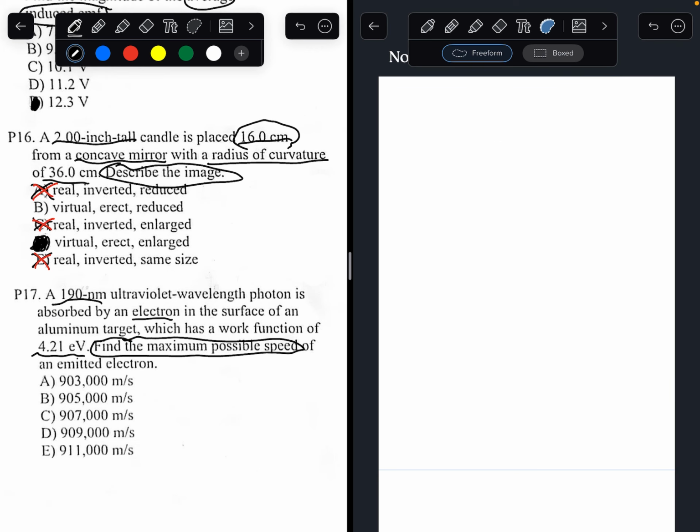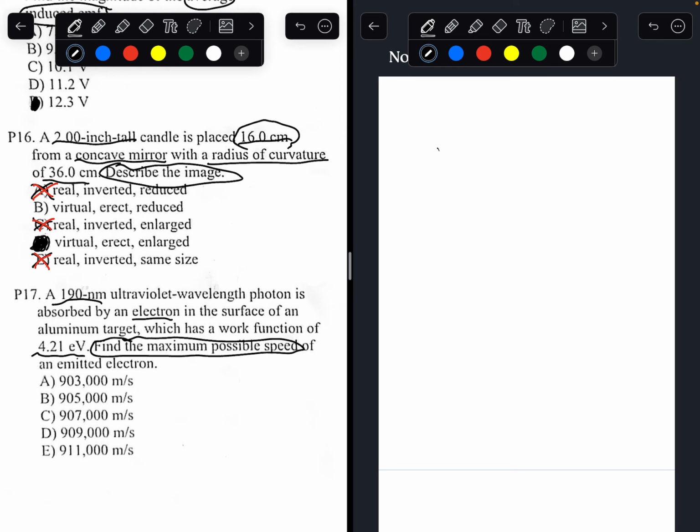Number 17 is talking about a photoelectric effect question. So, a 190 nanometer ultraviolet wavelength photon is absorbed by an electron on the surface of an aluminum target, which has a work function of 4.21 electron volts. Find the maximum possible speed of an emitted electron.